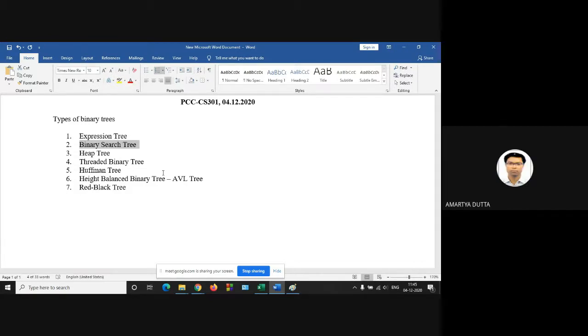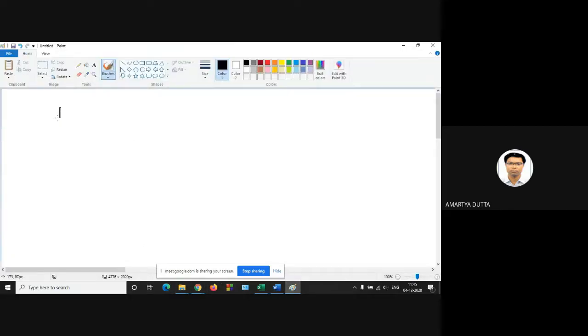So that is the Catalan number. 1 by n plus 1 into 2n Cn. 2n Cn means 2n factorial divided by n plus 1 factorial into n factorial.